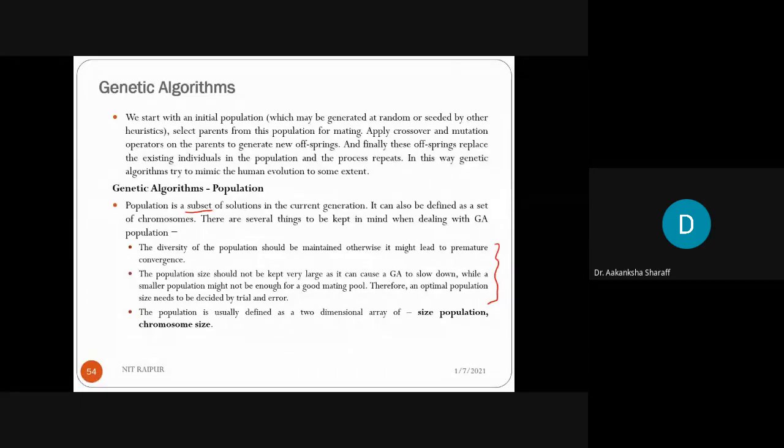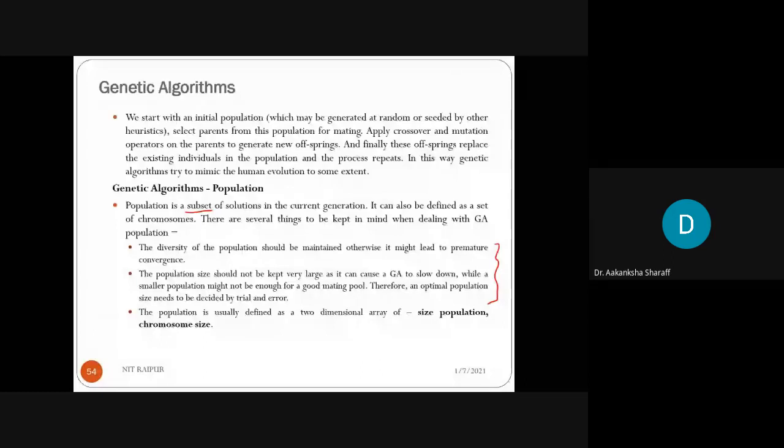So that is the property of the population, that it should be diverse. It is a very important point in order to make a subset of solutions a population. The second point is that the population size should not be kept very large, as it can cause a genetic algorithm to slow down, while a smaller population might not be enough for a good mating pool. Therefore, an optimal subpopulation size needs to be decided by trial and error.